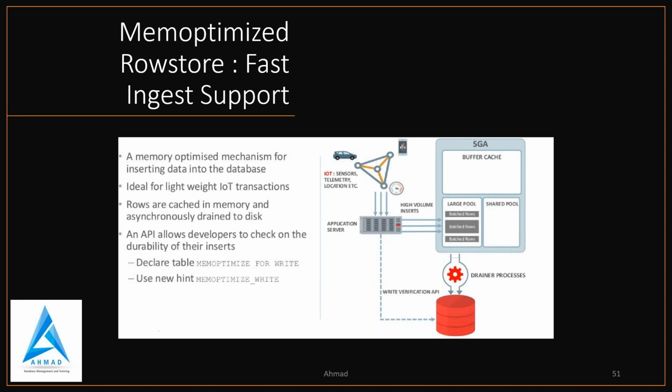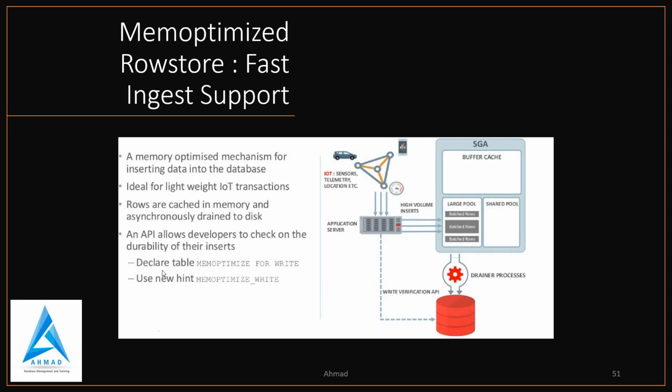If you see the diagram there, this is how it works: the buffer cache and a large pool are basically used for this memory optimized row store. From there draining will happen to the disk, along with the write verification API. This API allows the developer to check the durability of their insert.